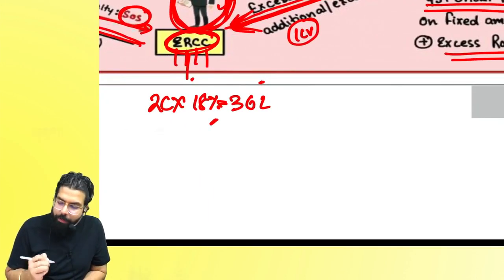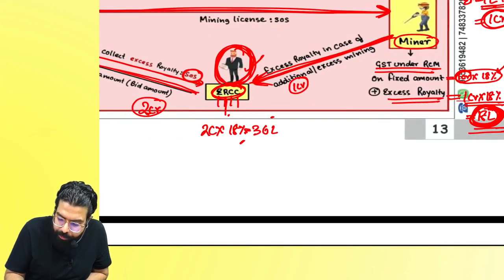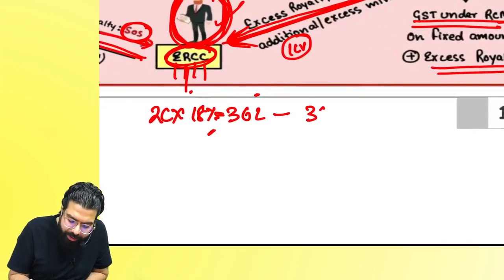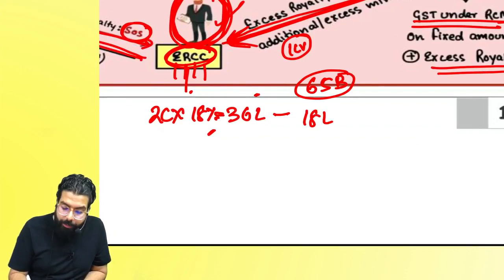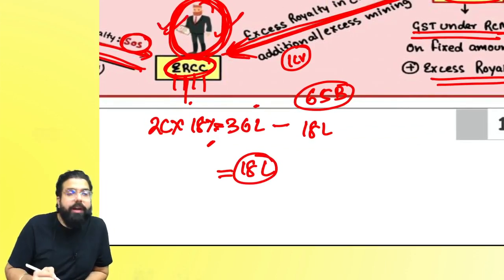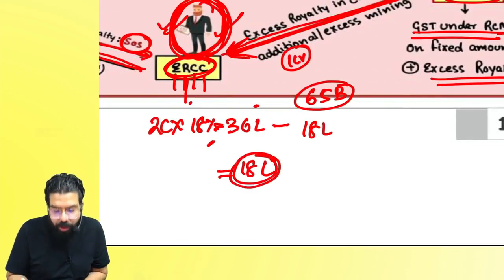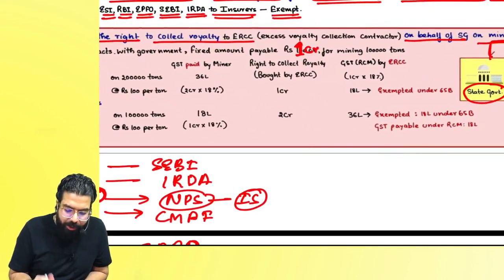But then government went ahead and told the exemption will be limited only to 18 lakh which has been paid on the excess royalty by the miner, and hence only 18 lakh will be exempted under entry number 65B, and government will say you have to pay 18 lakh rupees more to the government. Excess royalty collection contractor will pay GST amount of 18 lakh rupees. Are we clear, everyone? Same example I have written over here.